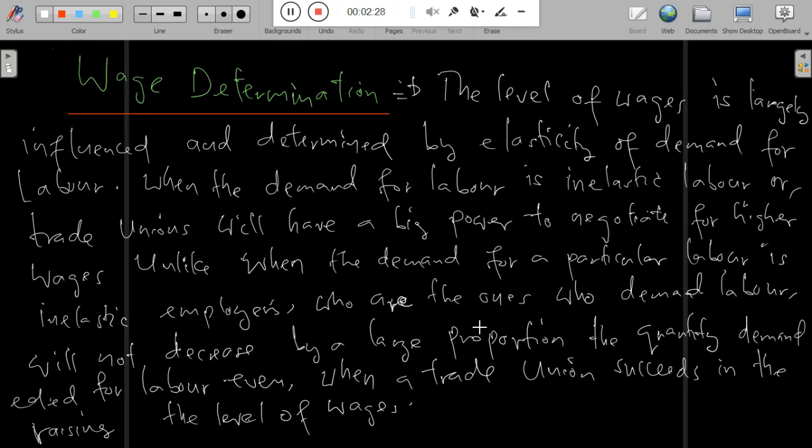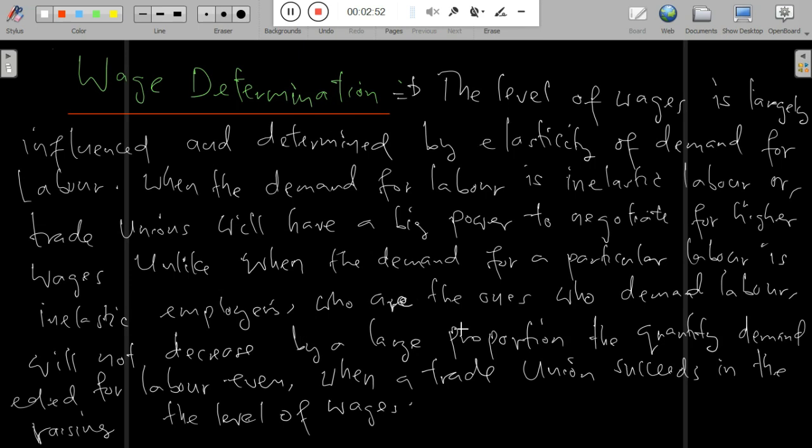Whenever laborers employed for any work demand an increase of wages, the inelasticity of labor is shown in the process. Because of this, the demand for labor will be inelastic in that case.